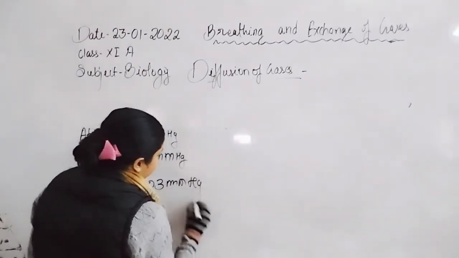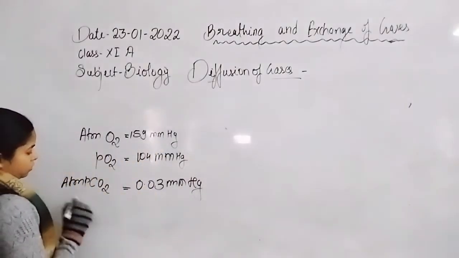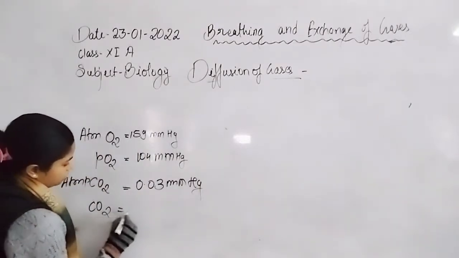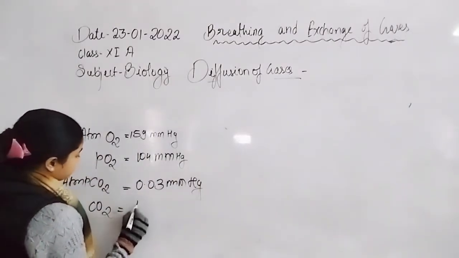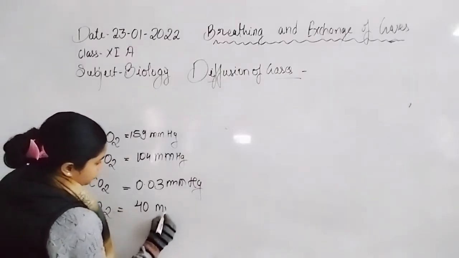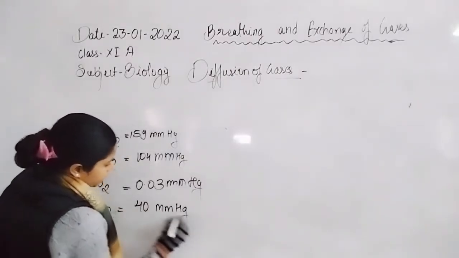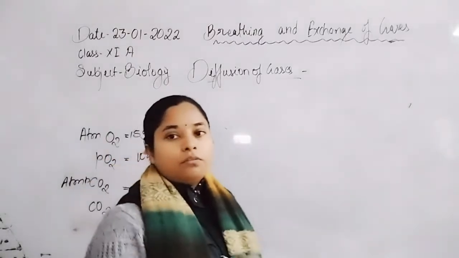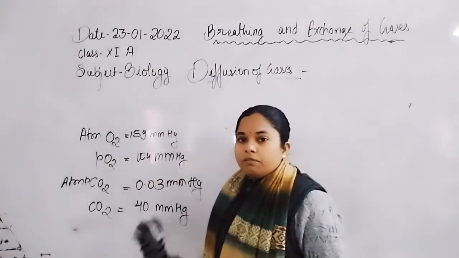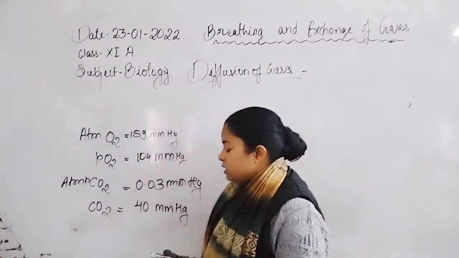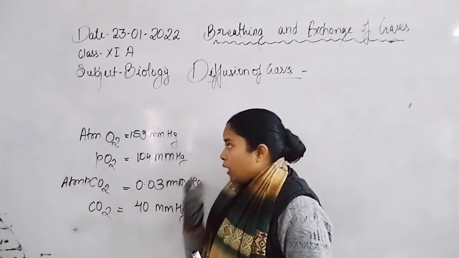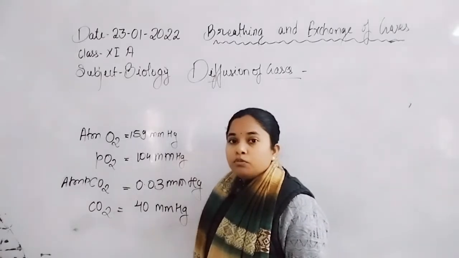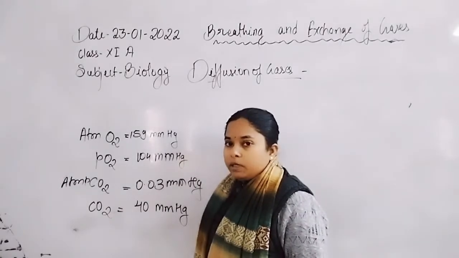The partial pressure of carbon dioxide within the lung alveoli is about 40 mmHg. With the help of this data, it is easy to understand how oxygen and carbon dioxide move from higher pressure to lower pressure.